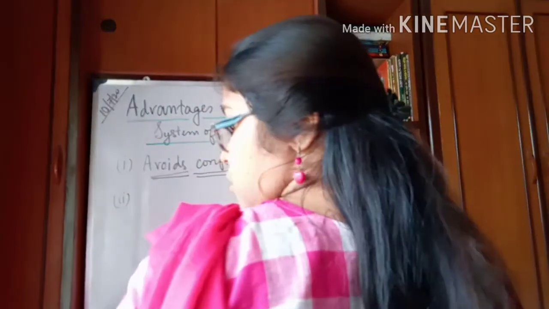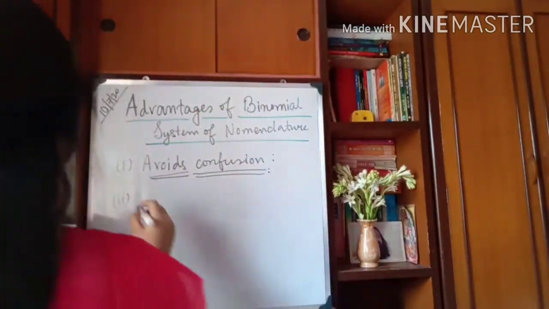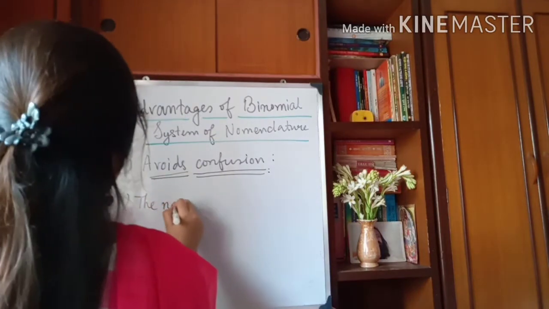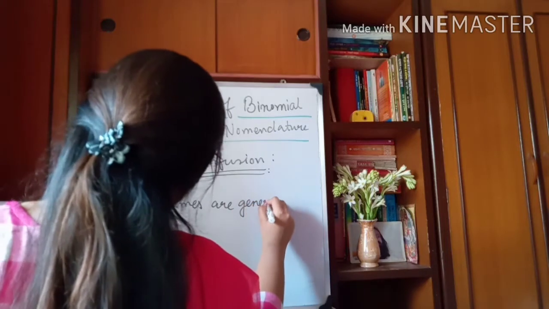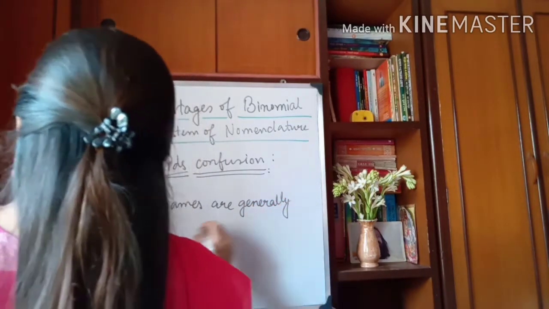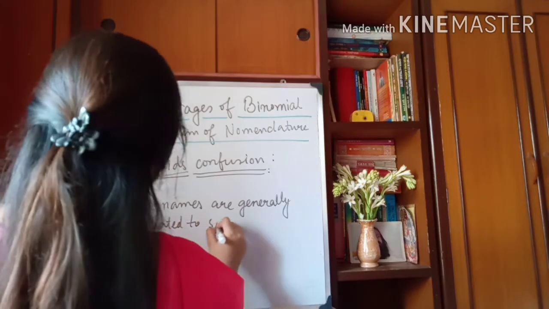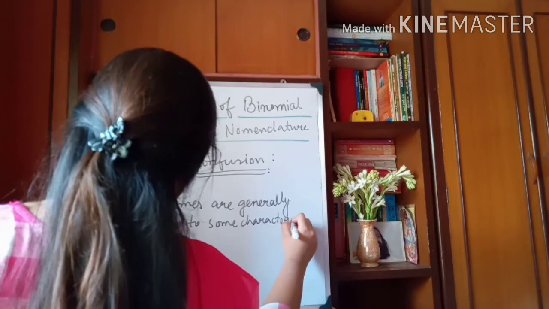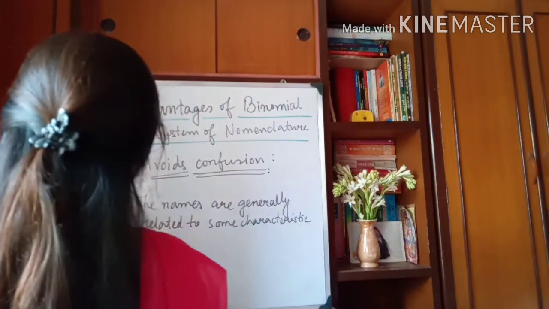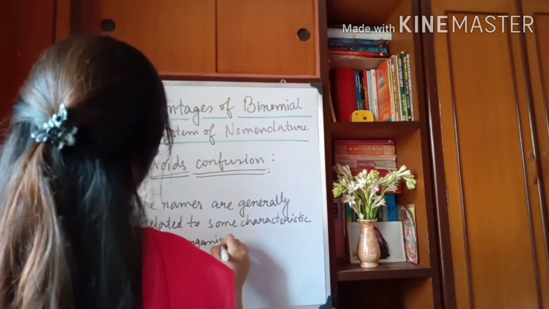Second advantage of binomial system of nomenclature, that is, the names are generally related to some characteristics of the organism.